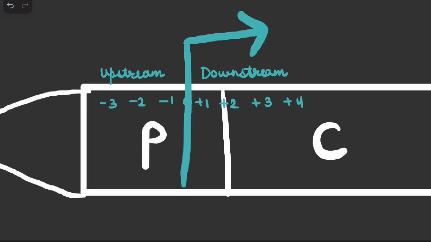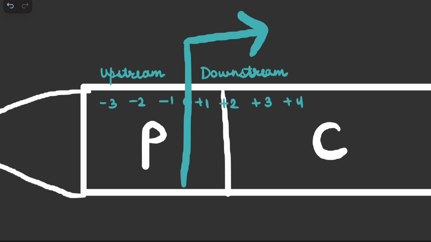In most cases, approximately 50 to 60% of the promoter is not coded. The remaining part may be coded, and then the coding region definitely has to be coded. When I say coded, it means that the RNA polymerase will recognize that particular sequence, bring in the required rNTPs, do the complementary base pairing, and hence generate the mRNA. So this is the process of transcription and how it will initiate.